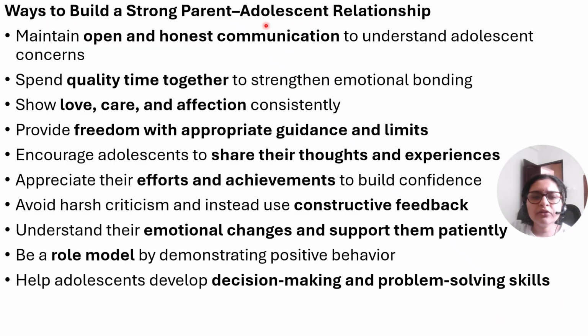So, what are the ways to build a strong parent-adolescent relationship? Parents should first maintain open and honest communication with their children. Parents should spend quality time, and should show love, care, and affection. And enough freedom should be provided with appropriate guidance and limits.